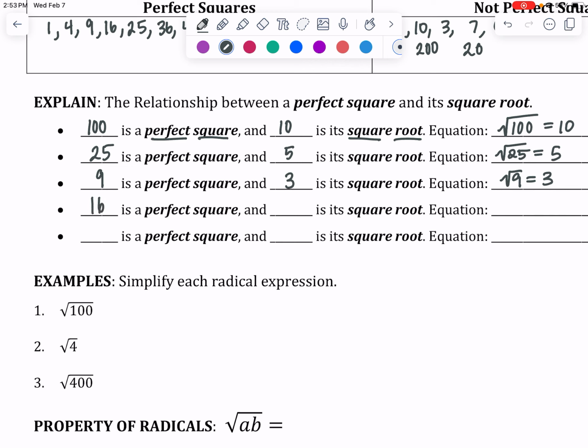16 is a perfect square, and 4 is its square root. So square root of 16 equals 4.